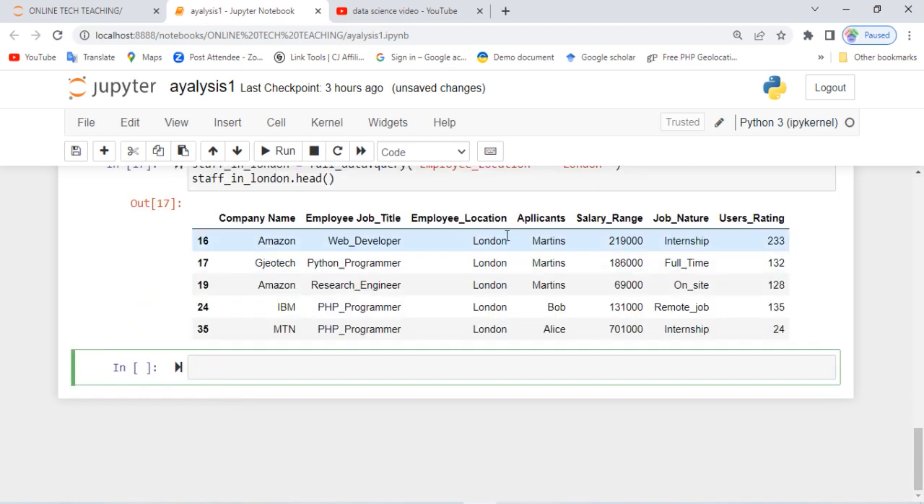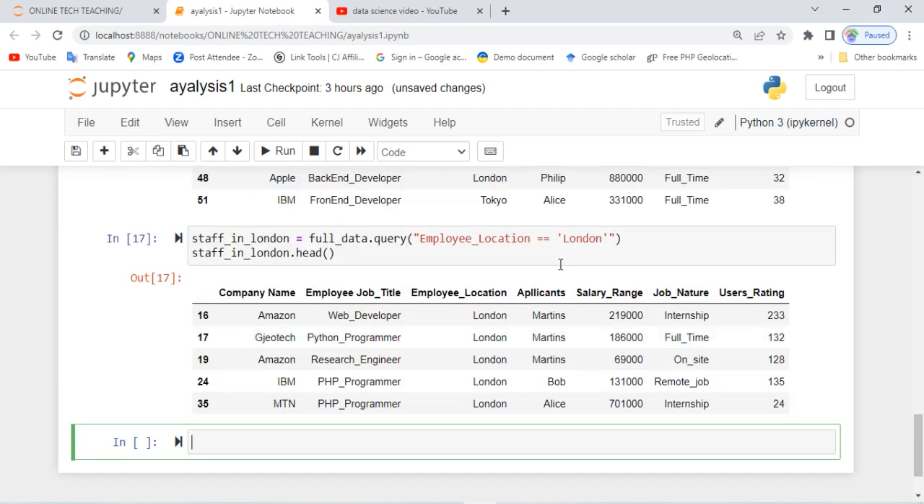You see, it picks all the applicants who reside in London. These are the applicants: Martins, Bob, and Alice. Don't be surprised if you see Martins, because it's not only one person that bears Martin in this whole world, and not only one person that bears Bob. So it could be different Martins. And if you look at their job title, we have a web developer. This Martin is a web developer, this other Martin is a Python programmer, and the other Martin is a research engineer. So there are different Martins here.